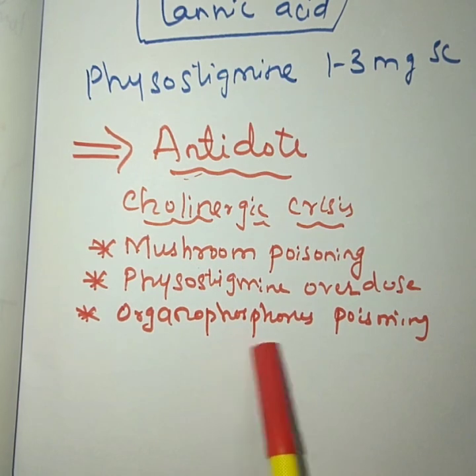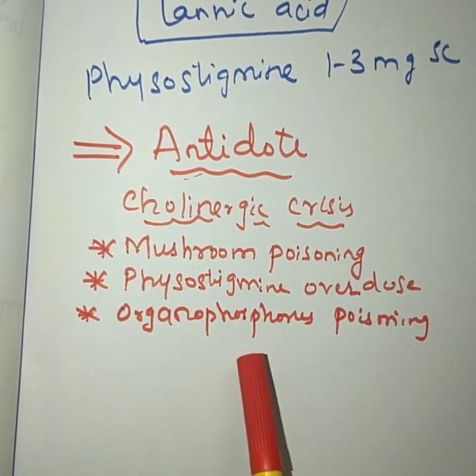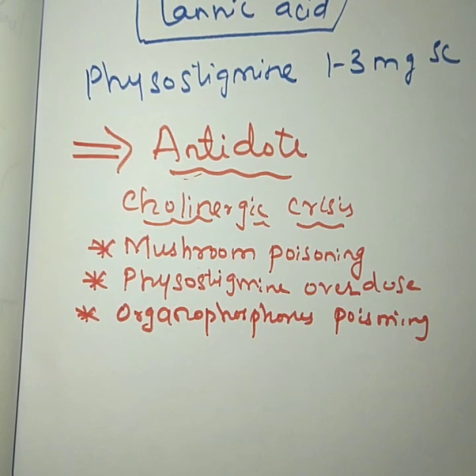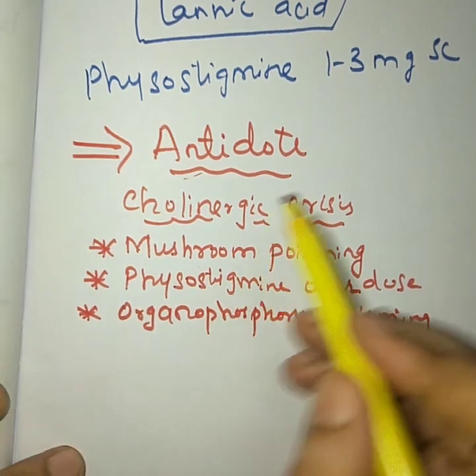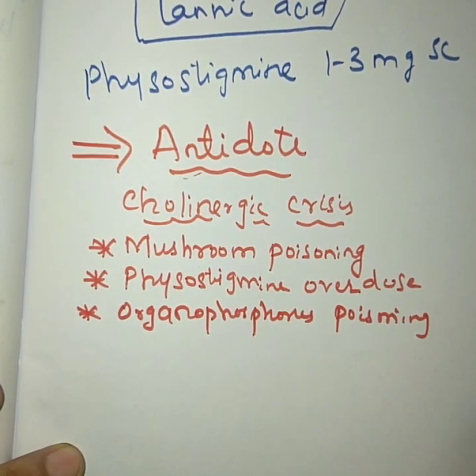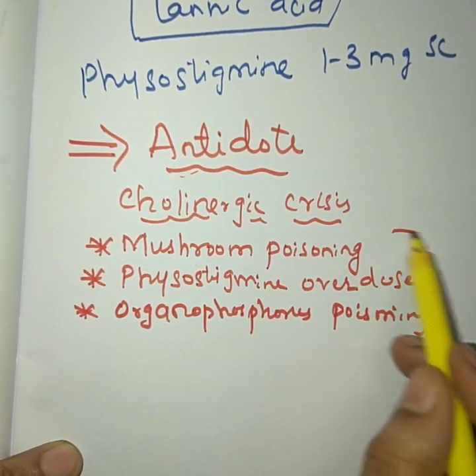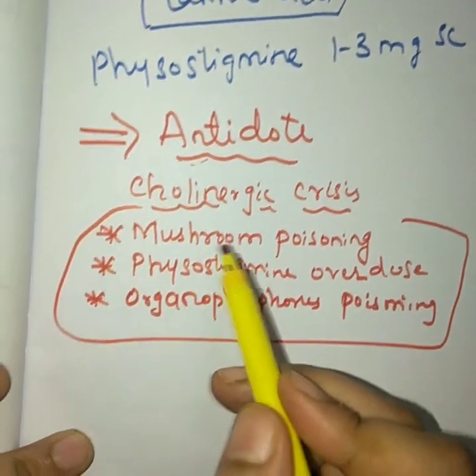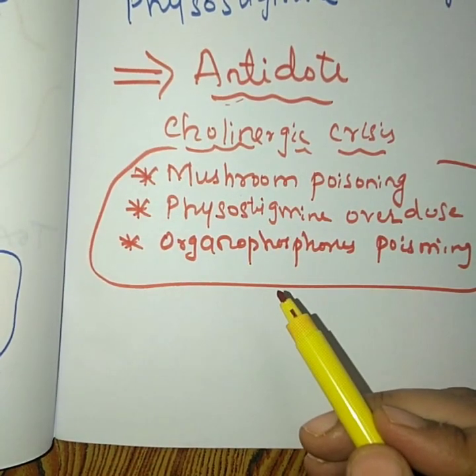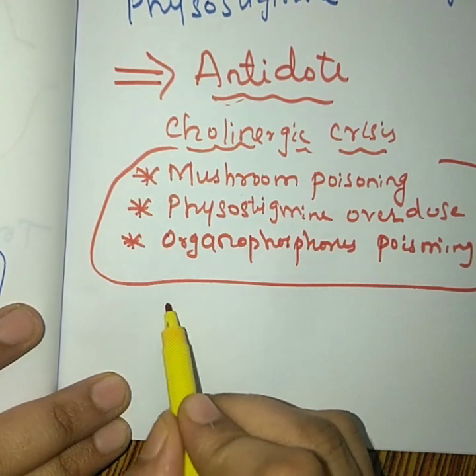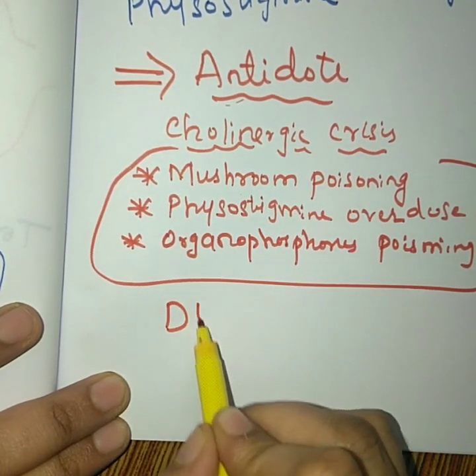Next is organophosphorus, which will irreversibly inhibit the enzyme, and because of which there will be an increased level of your acetylcholine. So in these conditions we can use anticholinergic drugs as an antidote. Okay, now this cholinergic crisis will produce certain symptoms which you can remember by the mnemonic DUMBELS.